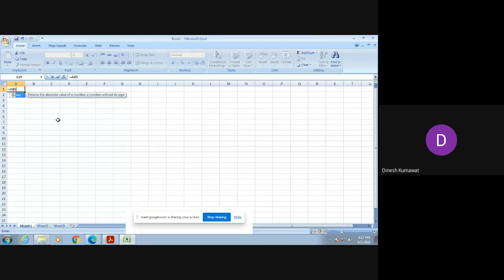Okay, so let us try to verify it. What is the answer of the absolute value of 2? Now I am pressing enter. You can see we are getting its answer to be 2. Now what happens if I enter equals ABS of -2? Now instead of 2, I am using -2. You can see again I am getting its answer to be 2. So this is the use of the absolute value function. If you enter any negative number you will always get a positive number, and a positive number stays positive. Is it clear? Yes, sir.